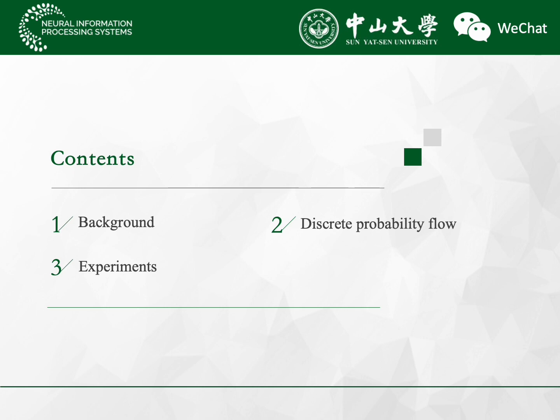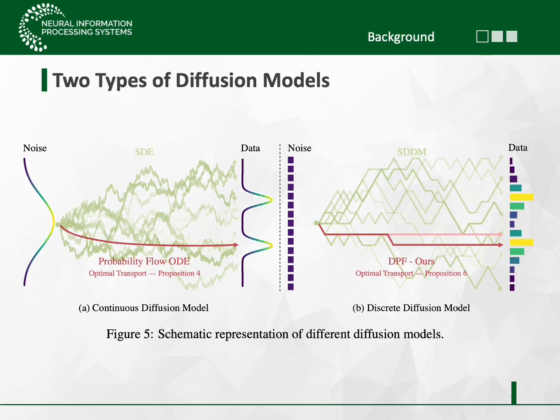We begin by reviewing two common diffusion models, continuous diffusion models and discrete diffusion models. Subsequently, we introduced a discrete probability flow based on the optimal transport theory. And finally, we experimentally validated our theory. First, let's explore these two diffusion models.